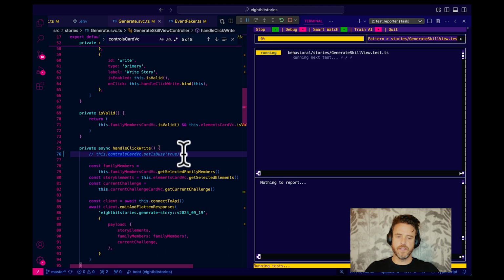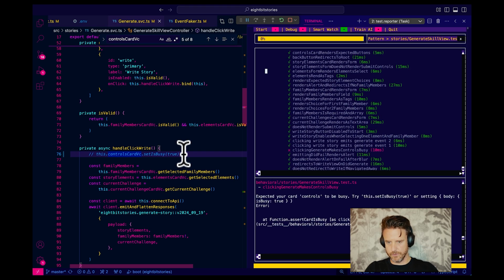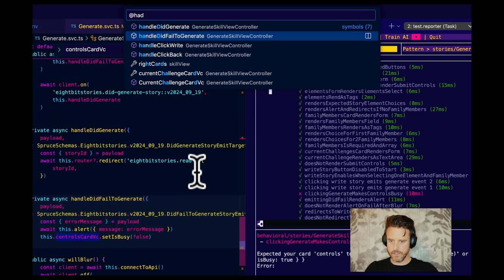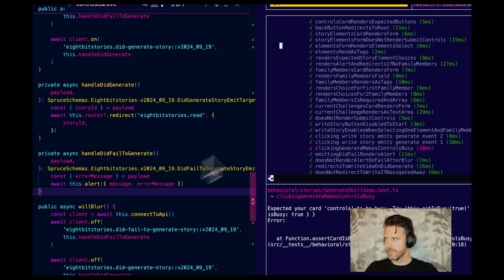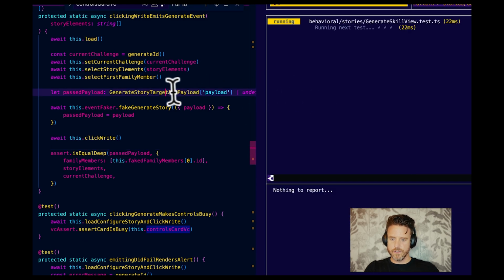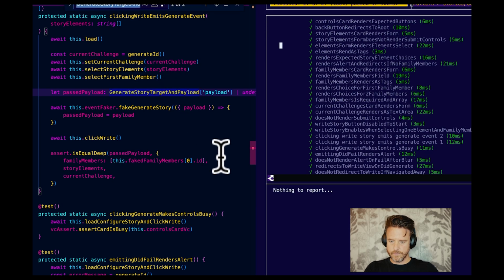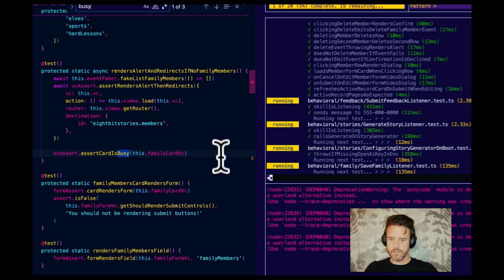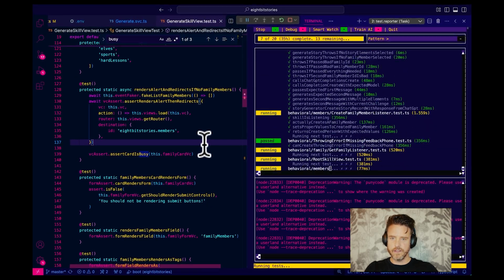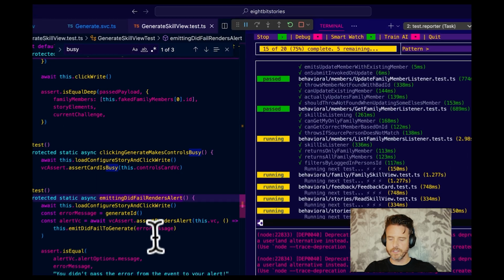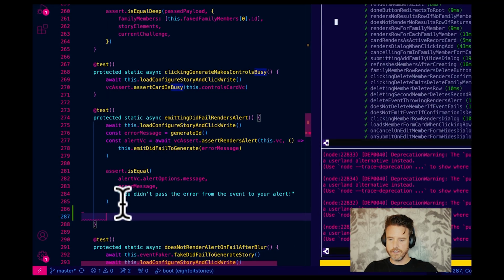Okay, we do have tests for these, so I'm going to go back to handle did fail. Let's go to this busy false. Let's go into this test. Generate skill view test. Where is busy? Clicking generate makes controls busy. So where's this did fail? Emitting did fail renders alert, and then let's do this. Assert card is not busy.